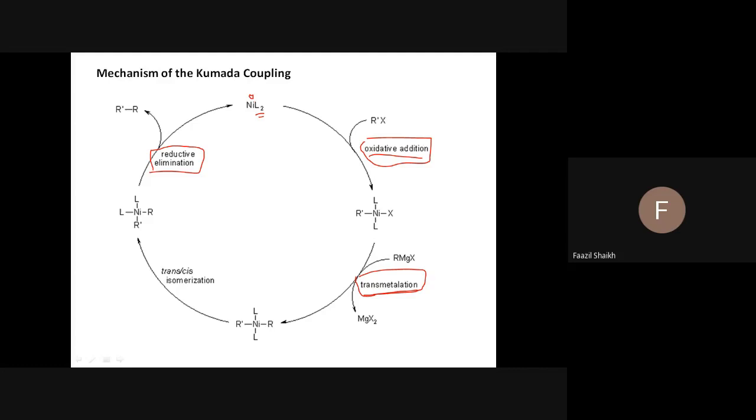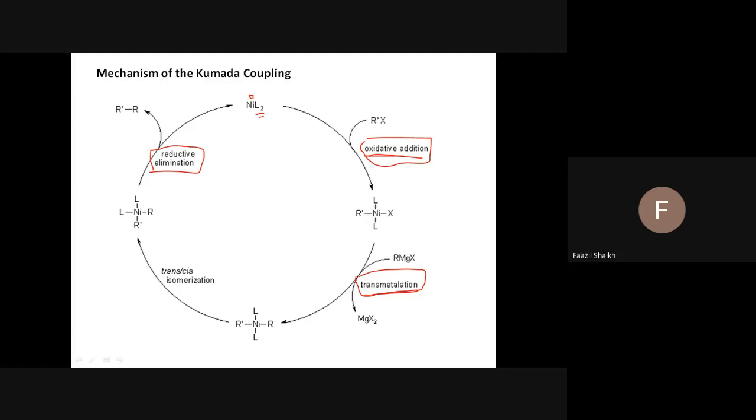When RX, the alkyl halide, reacts with the nickel ligand, there is an insertion of this RX, and you see here this R and X are added. So nickel goes to a higher oxidation state, though they have not mentioned it here, but definitely it will go, and therefore it is called oxidative addition. Oxidation takes place with the addition of R and X across the nickel.